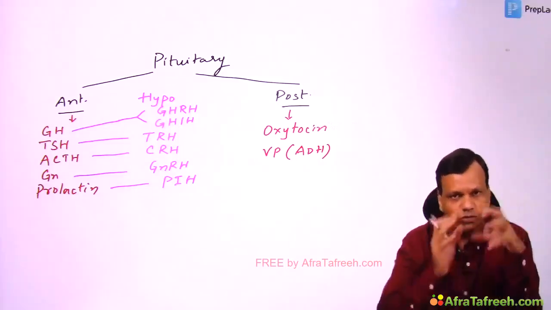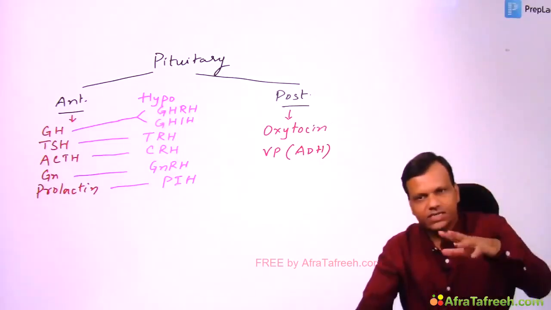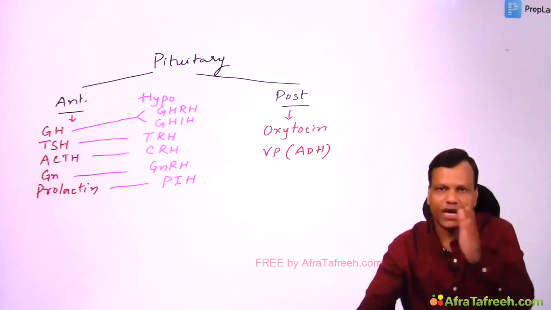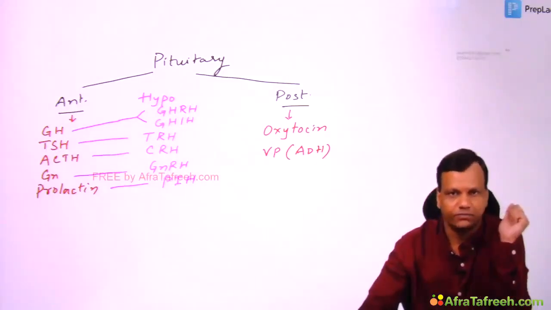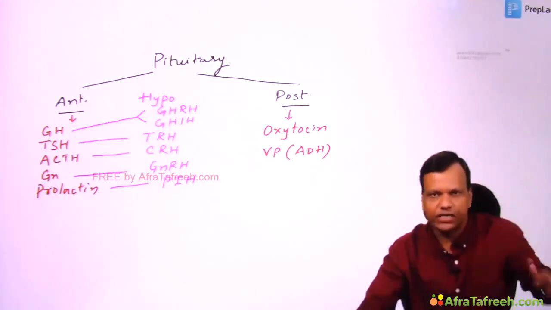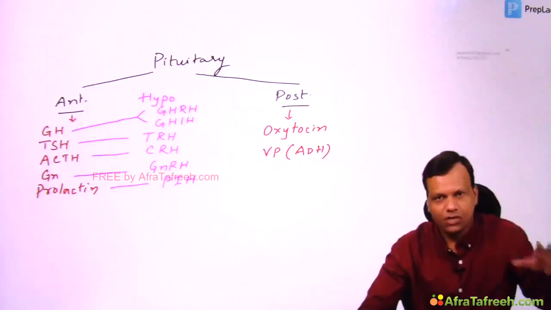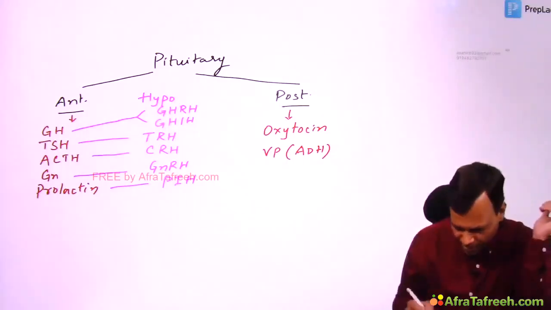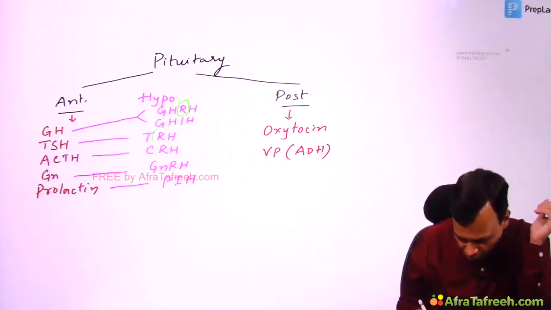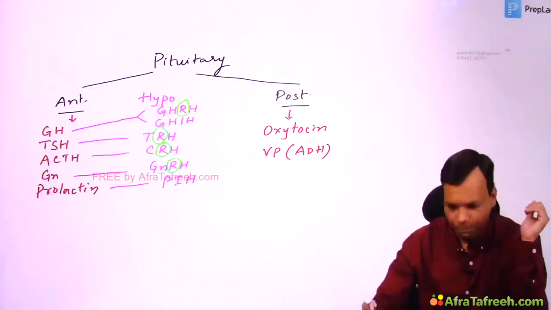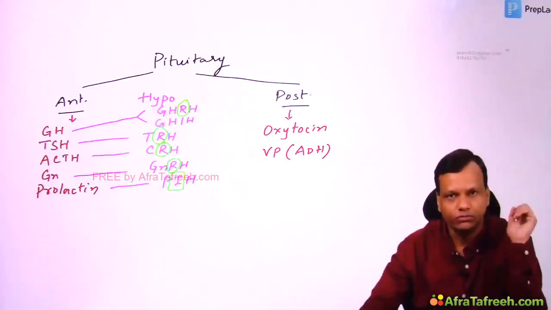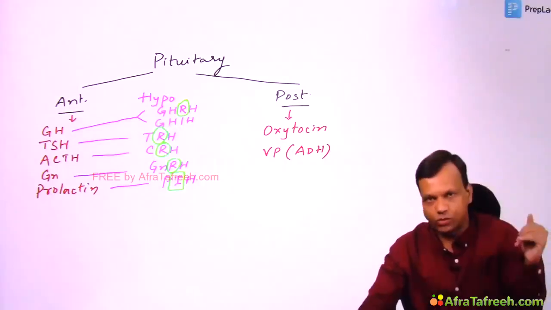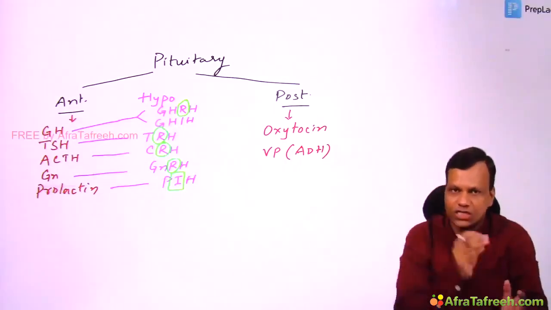Okay? So one question is asked: if there is a lesion between the hypothalamus and pituitary, that means the connection between them is cut, what will happen to the level of anterior pituitary hormones? If you see, the hypothalamus secretes a releasing hormone for every anterior pituitary hormone, but prolactin is only under inhibitory control. So when there is a lesion between the two, hypothalamic hormones cannot reach the pituitary.